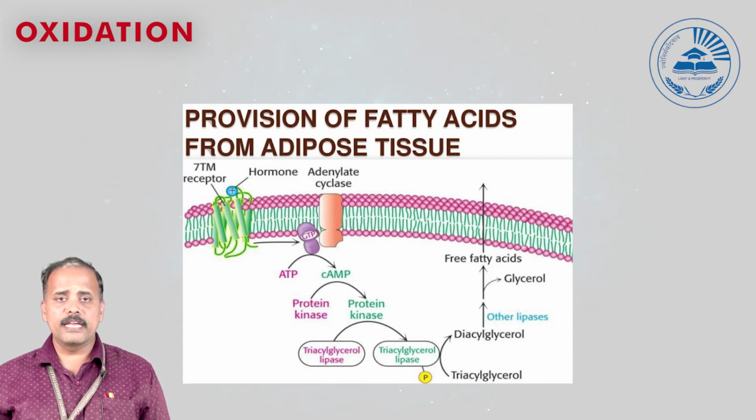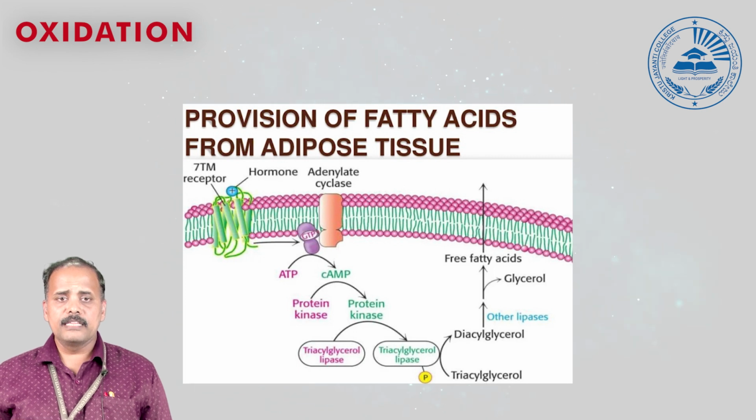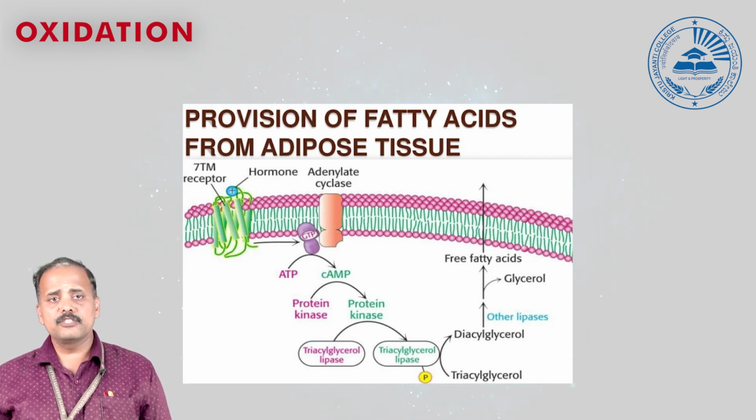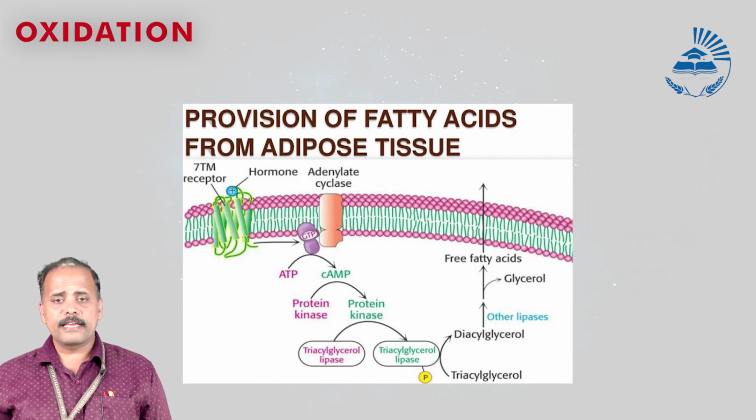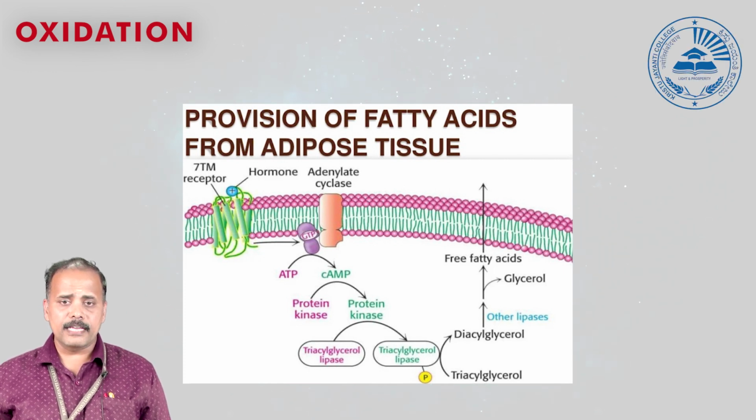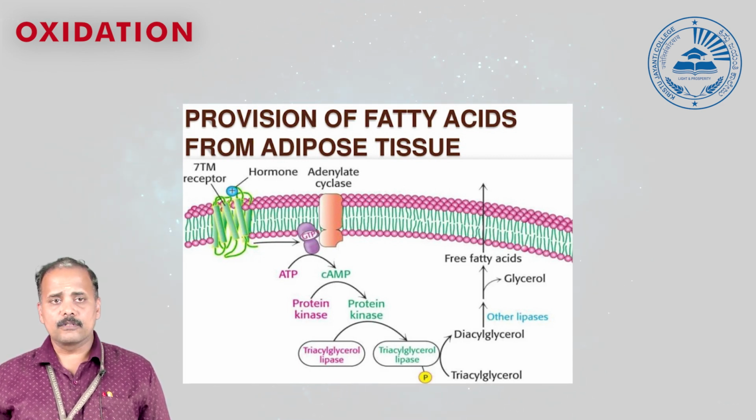So from where do we get these fatty acids? Mainly these fatty acids are derived from triacylglycerol, which is the storage form of fatty acids, mainly stored in adipose tissue. These triglycerides are hydrolyzed, and once hydrolyzed, they are converted to simpler units, especially fatty acids and glycerol.